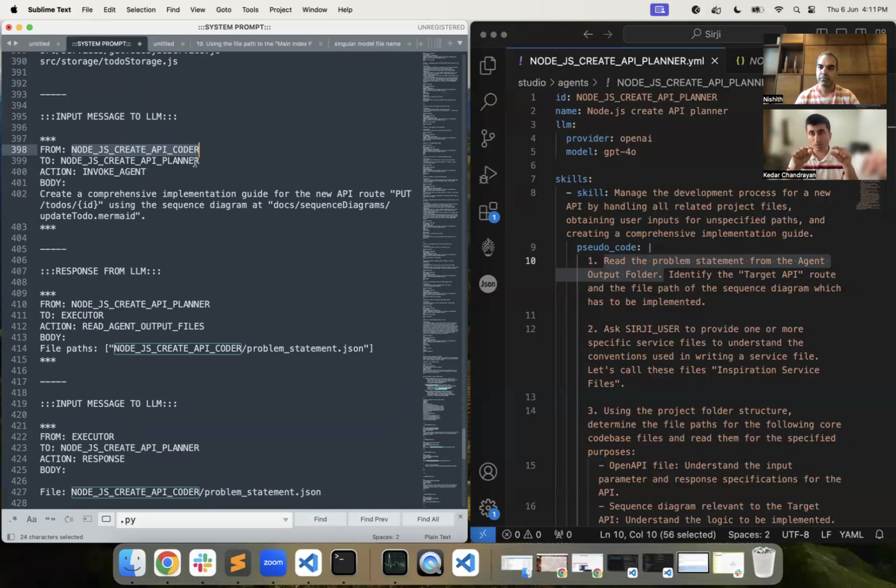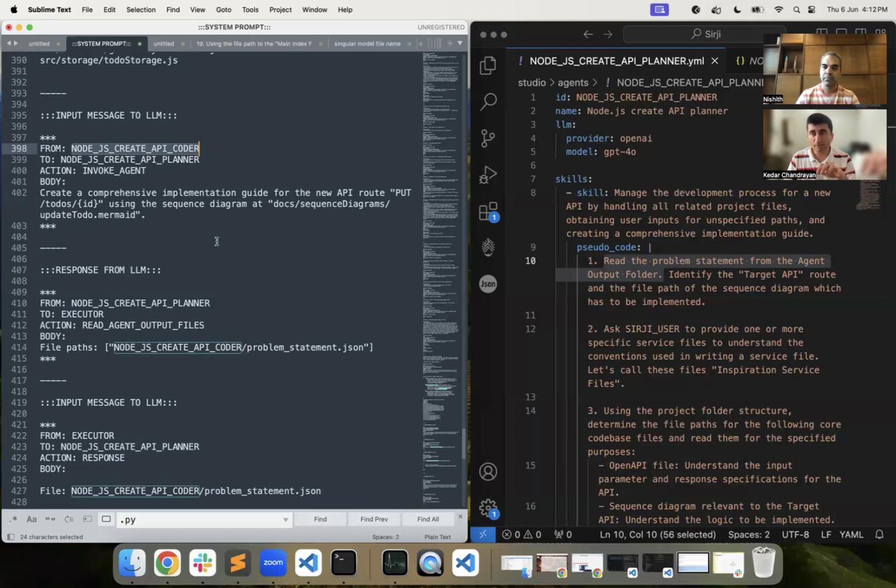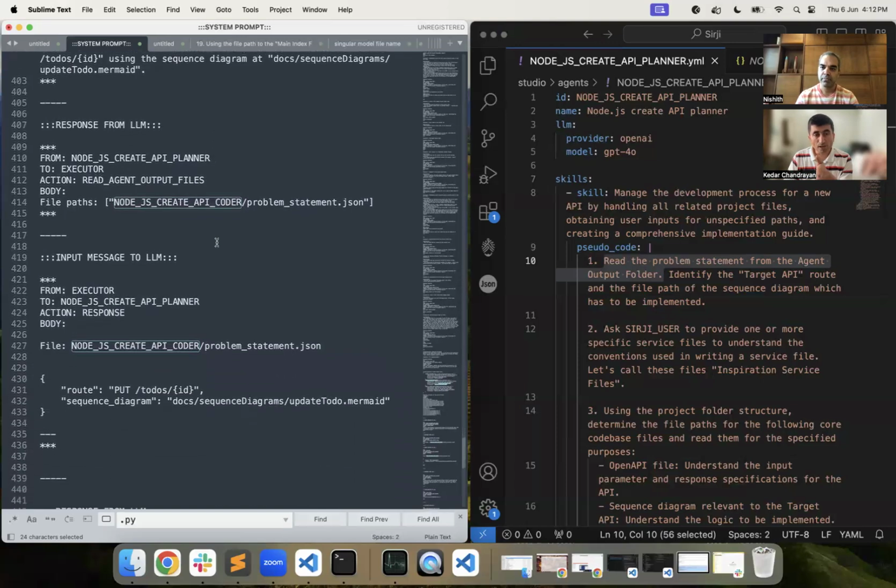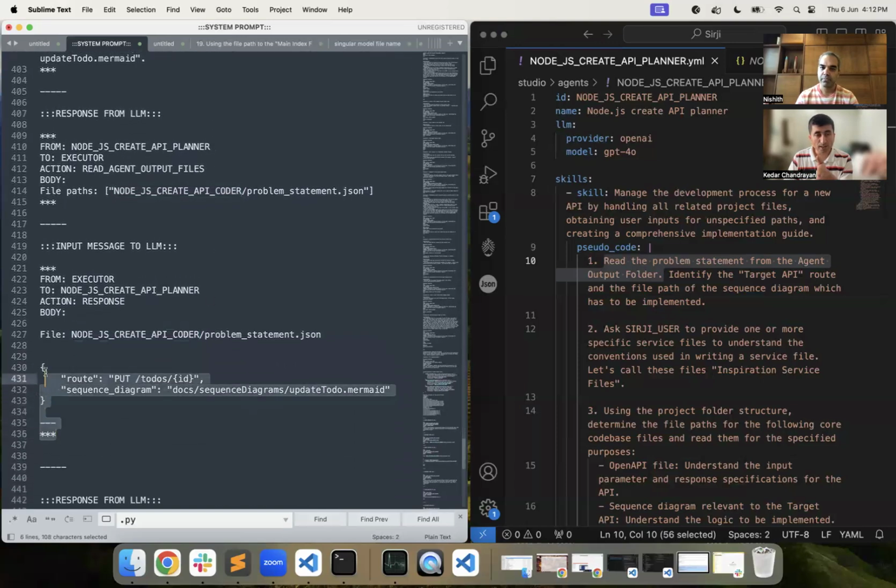The call stack is a single string joined by dots, and what we join is the IDs of the agents which are invoking other agents sequentially.